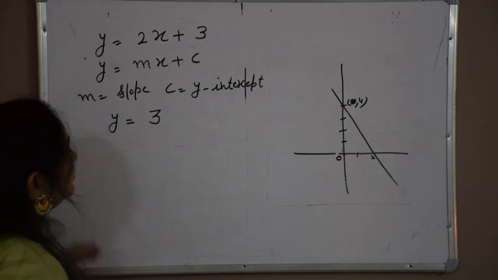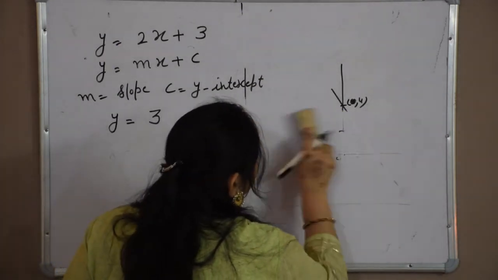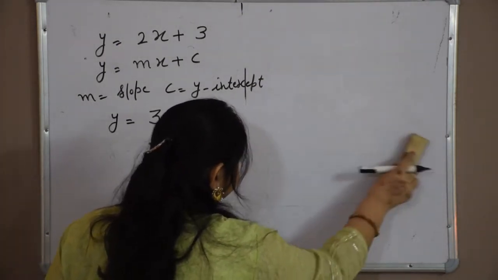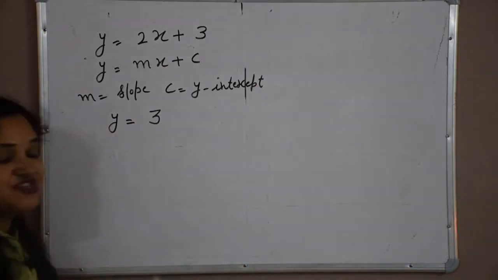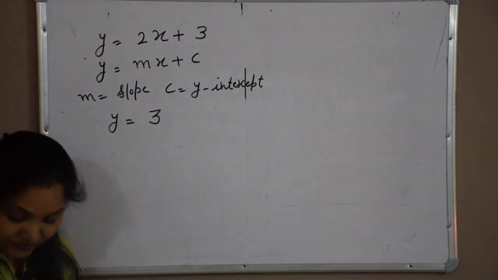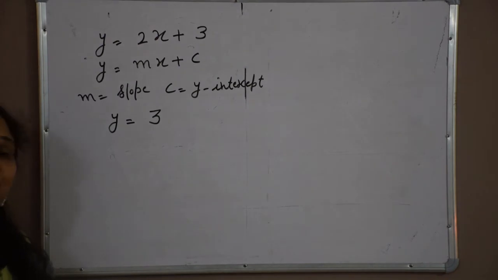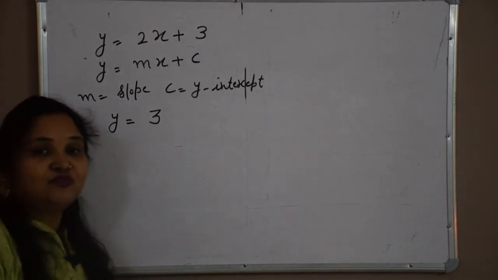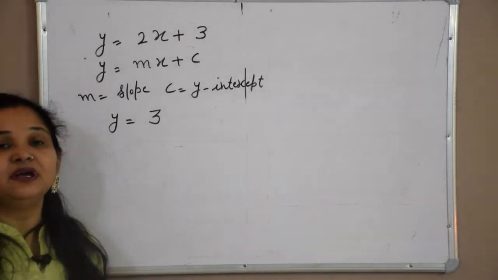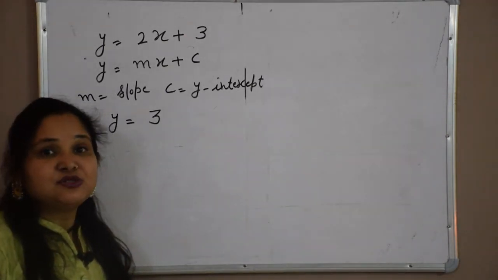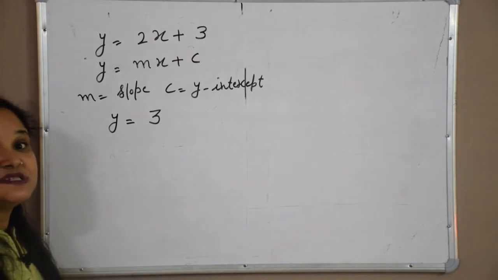Now we will come to the slope. What is the slope of a line? The word slope is frequently used in our daily life. If I am walking on a straight road, there is no slope, no tilt, no steepness.